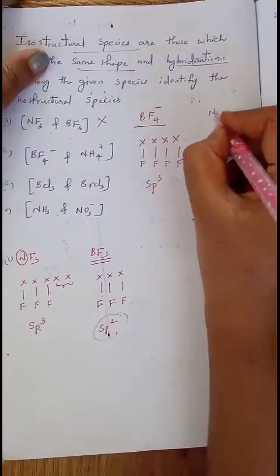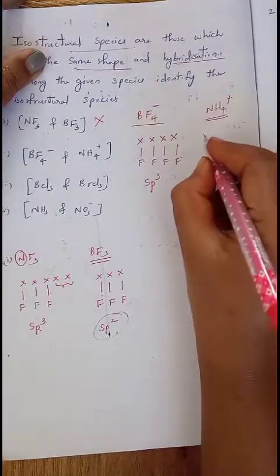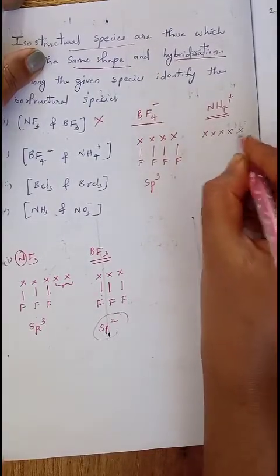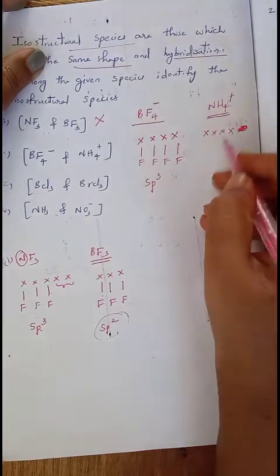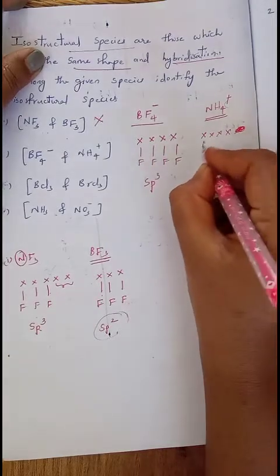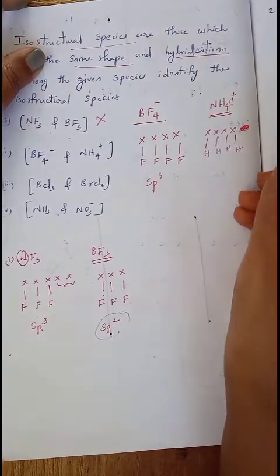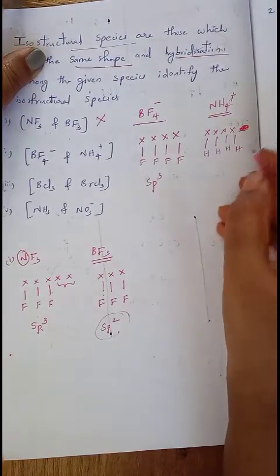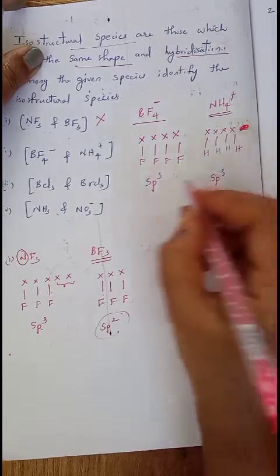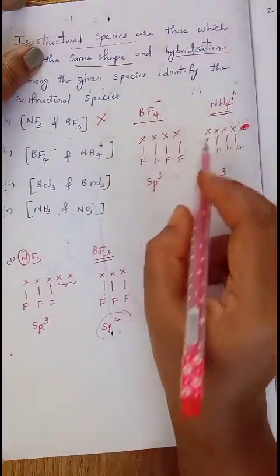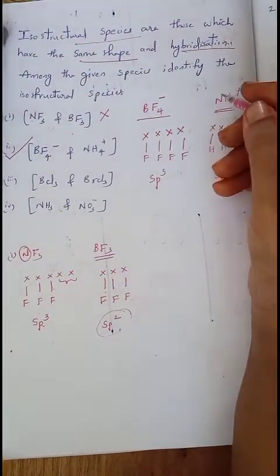Now NH4 plus we will discuss. Nitrogen has 5 valence electrons, but here there is a positive charge, so remove 1 electron. That means N plus has only 4 electrons. Each hydrogen makes a single bond, and all 4 hydrogens bond with the 4 electrons of nitrogen. So the hybridization here is also sp3. Clear? In this case both species undergo sp3 hybridization, so these are isostructural species. This is our answer.